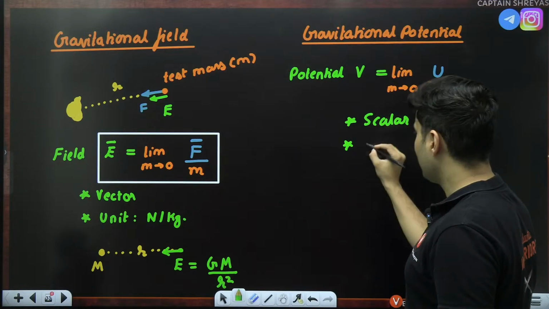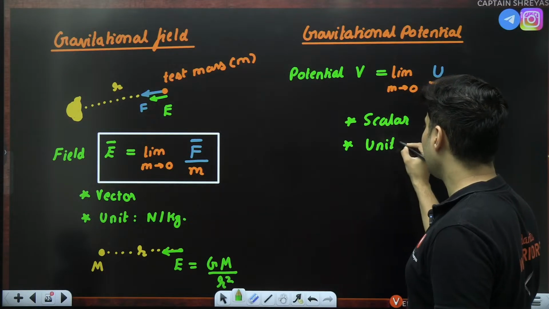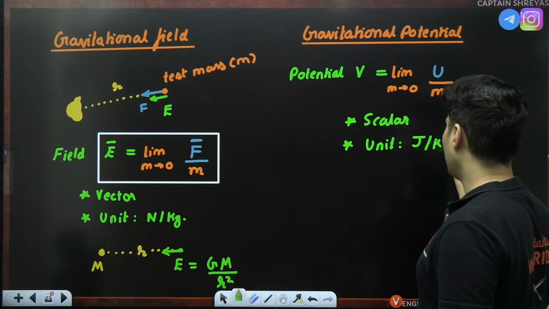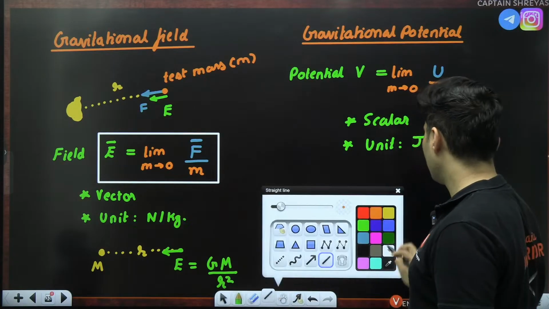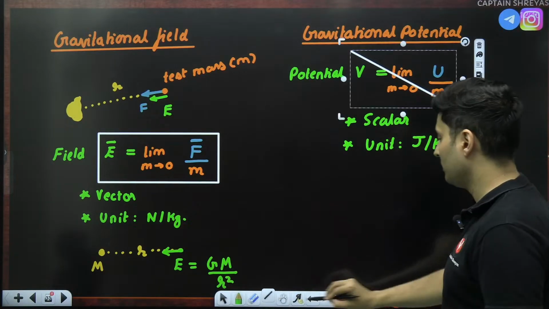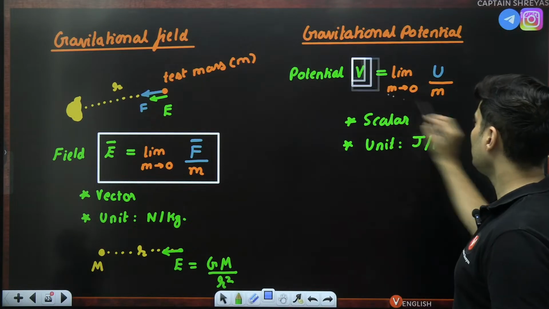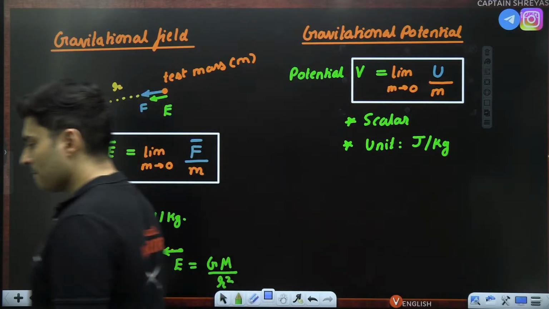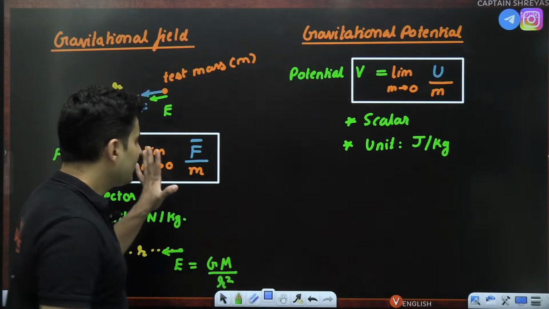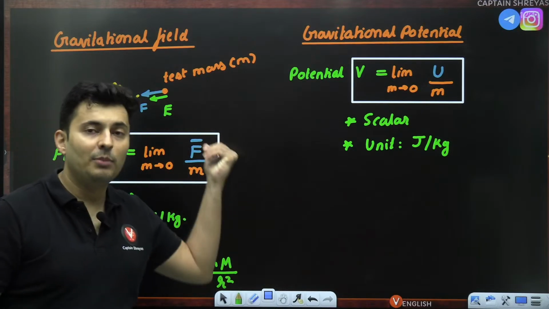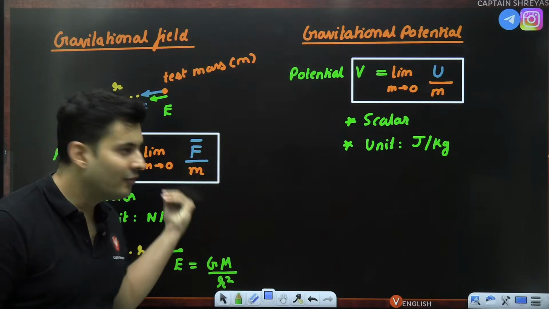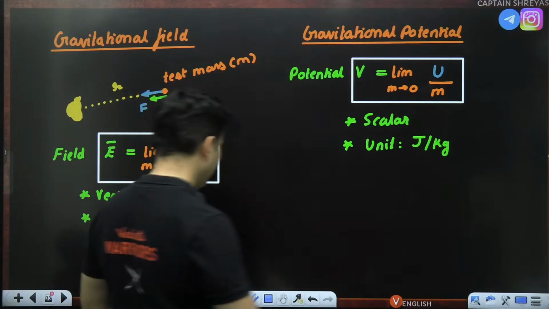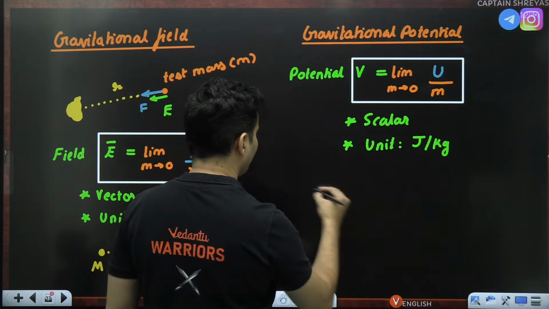This is joules, this is kg. So unit is joules per kg. Potential energy per unit test mass. Very, very important. Just like force and potential energy were related, field and potential are also related by this term.